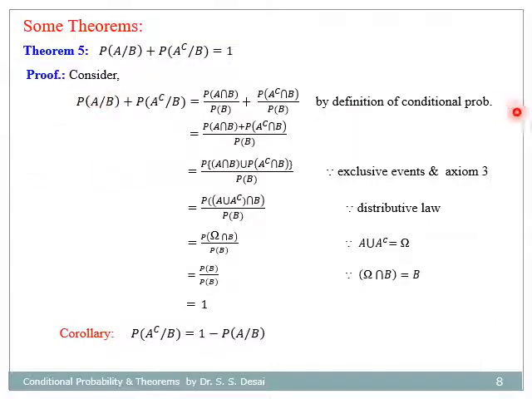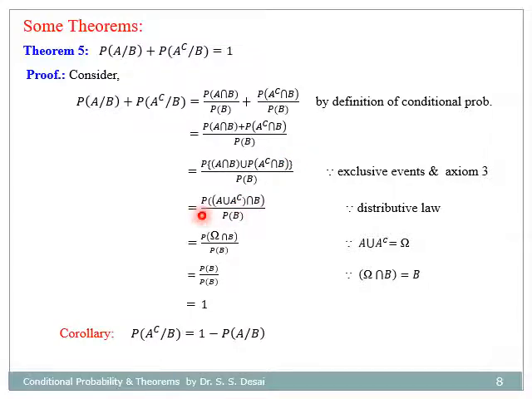Now, consider by the definition of conditional probability, probability of A given B plus probability of A complement given B, that is equal to probability of A intersection B divided by probability of B plus probability of A complement intersection B divided by probability of B. Which can be arranged as probability of A intersection B plus probability of A complement intersection B, divided by probability of B. Again, as A intersection B and A complement intersection B are exclusive events, using axiom number 3, the sum of probabilities we can write as the probability of the union, so probability of A intersection B union A complement intersection B.